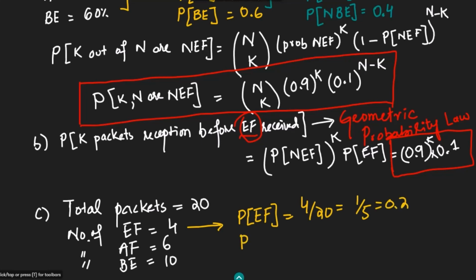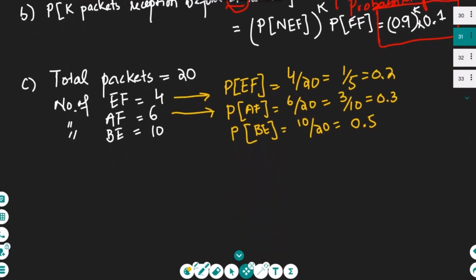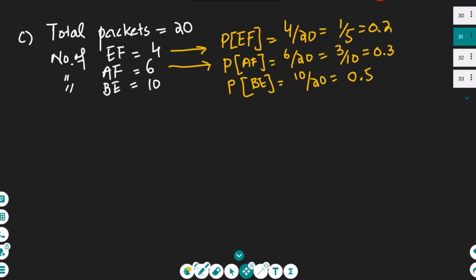Similarly, the probability of AF is 6 divided by 20, which is 3 divided by 10 or 0.3, and the probability of BE would be 10 divided by 20 or 0.5. These are different probabilities.